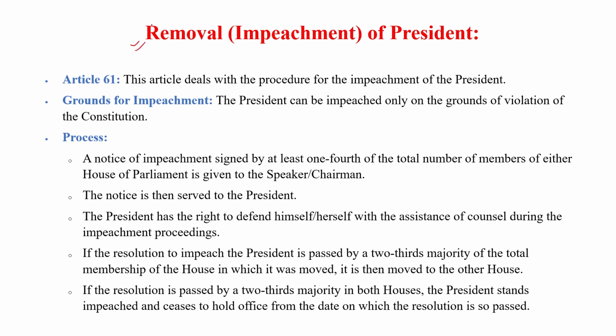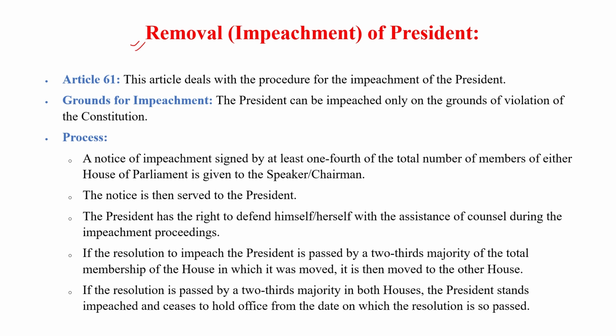Who can appoint the president? The CJI takes the oath of the president. The tenure of the president is 5 years. The president can submit his resignation, which is another point. The president can submit his resignation to the vice president.